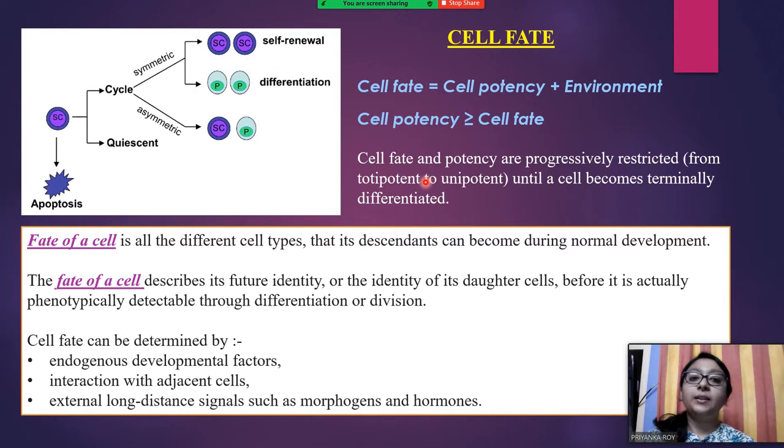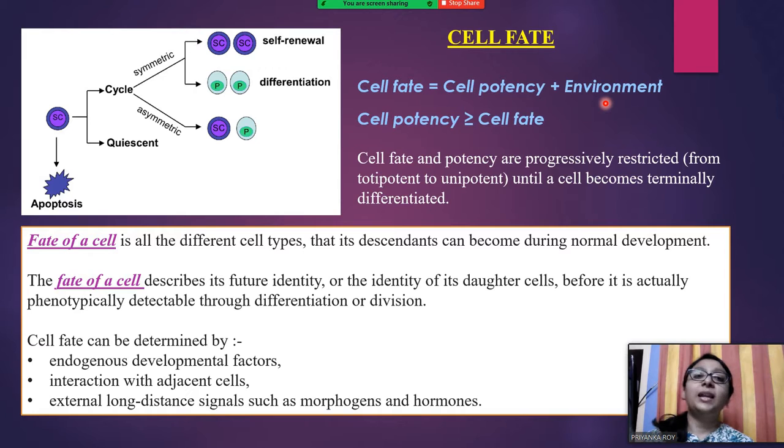So what will happen is that cell fate will be equal to cell potency, but in presence of certain environmental factors. There will always be some external factors which will prevent the cell from becoming all the possible outcomes it can become. So the equation is given like this, that cell fate is equal to cell potency plus environment.